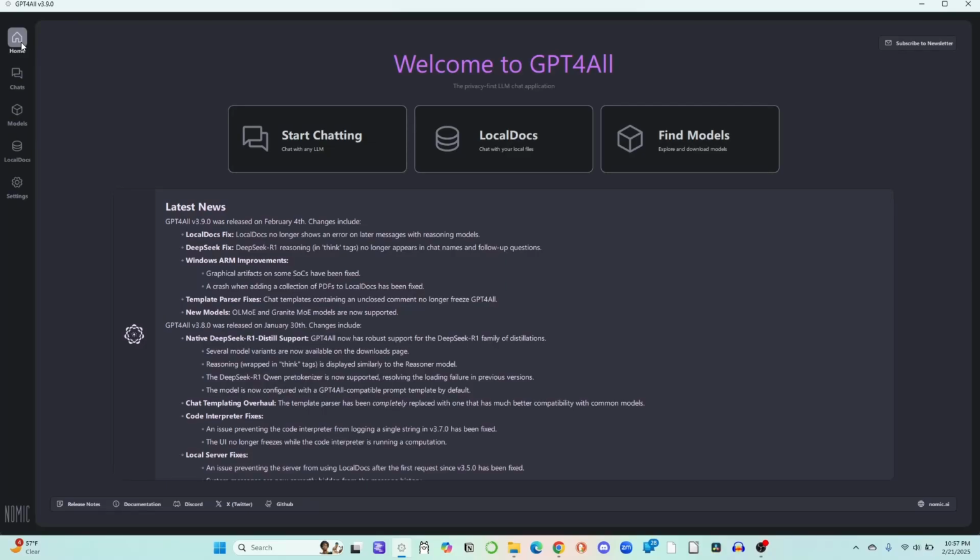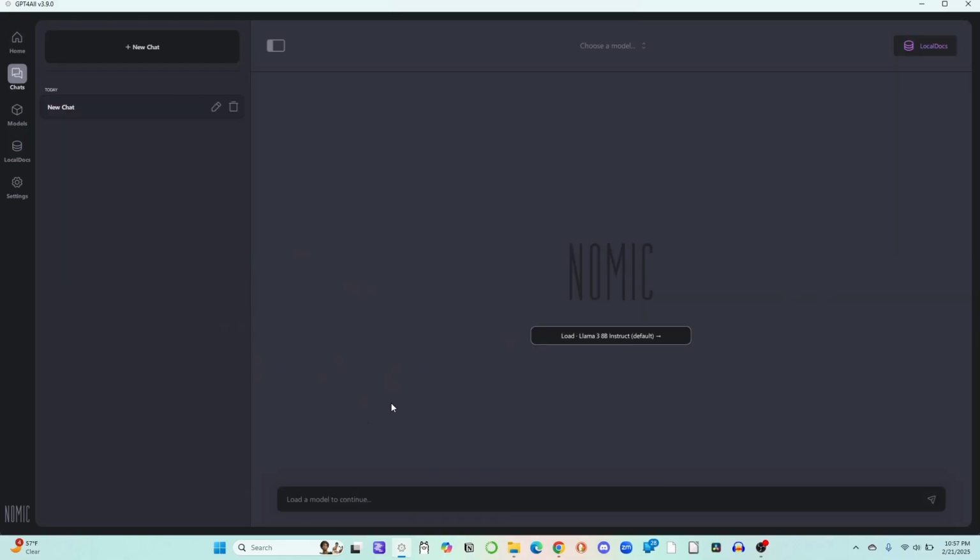This is a quick tutorial on how to use GPT4All to create your own localized GPT system. What we do first is we're going to show how a system would be without having the localized documents versus using the local documents. So we'll start with a new chat, and first of all we'll load up the LLM. You can see other examples of this on other videos that I've made.